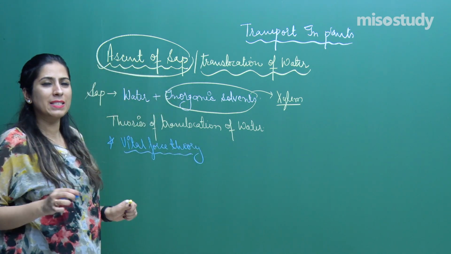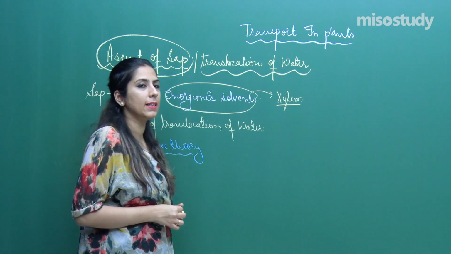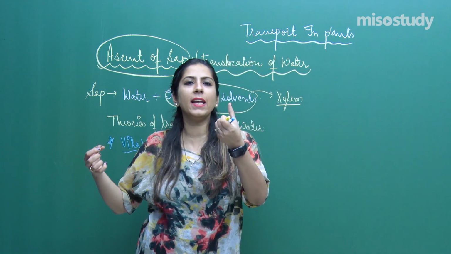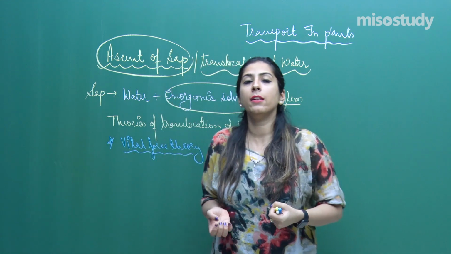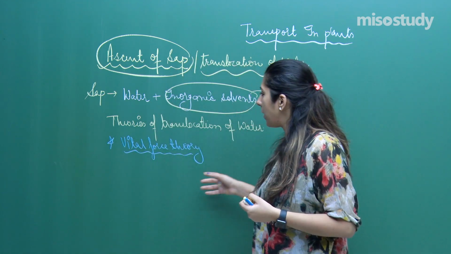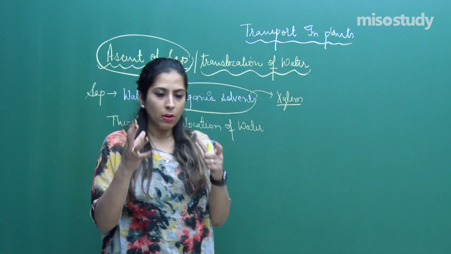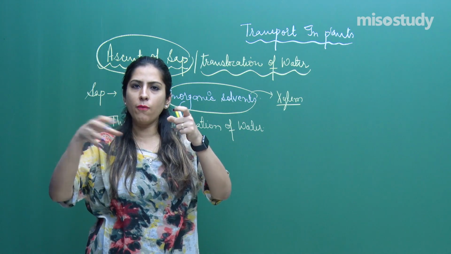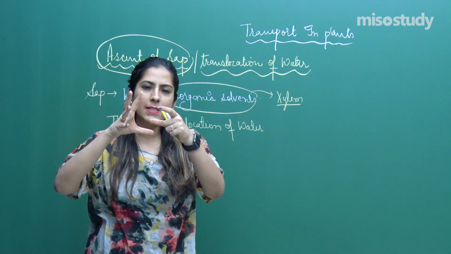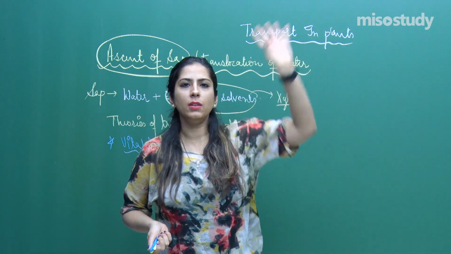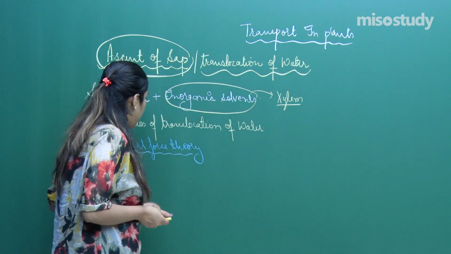The vital force theory is somewhere or other an imaginary theory that states that translocation of water occurs because of the pulsating action of the living cells, and those living cells mentioned in the vital force theory were the cortex cells, right? Because of the pulsating action, they withdraw water from the root, and because of that pulsating action only, they take the water to the different parts of the body, right? This is the vital force theory.